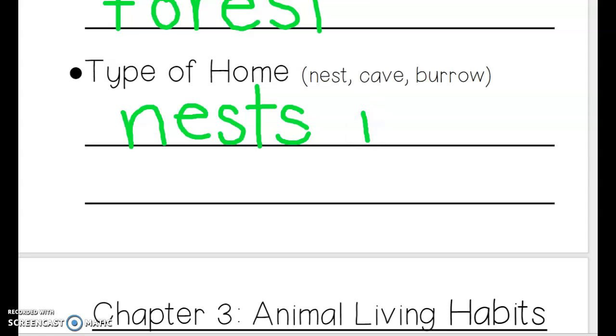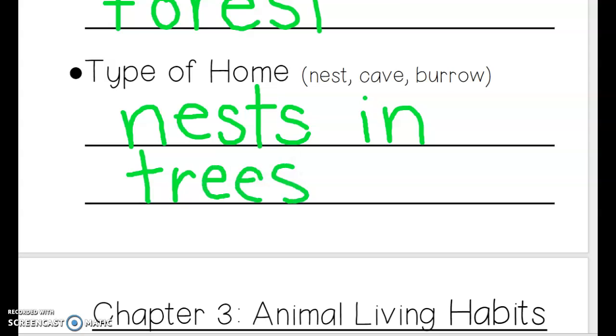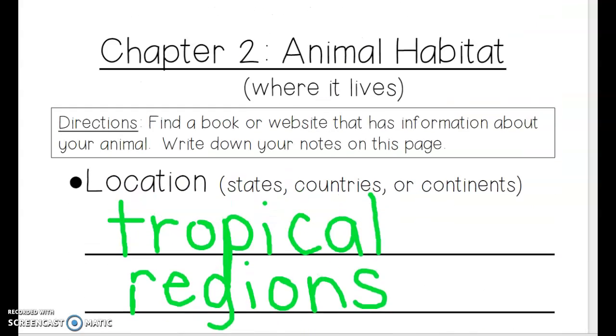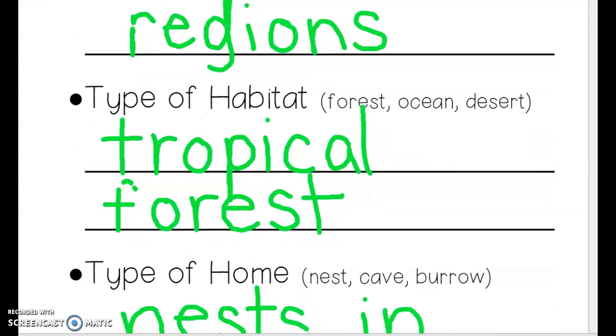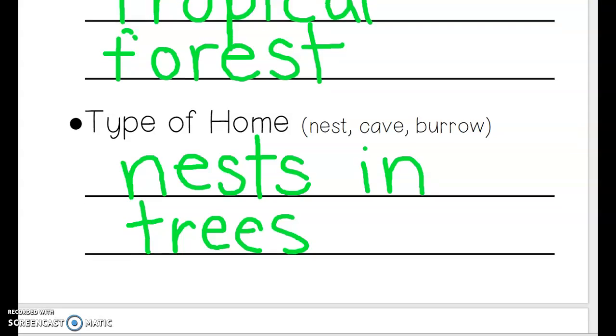We can put in, I-N, we know that word, and then trees, dive down T, dive down R, hit the ball, magic C, S. They live in nests in trees. So that is the end of page 2. So that's all you have to do for day 2.